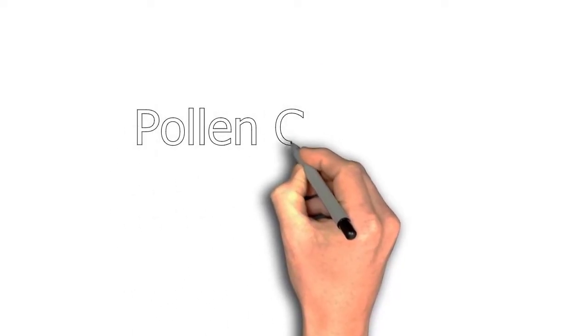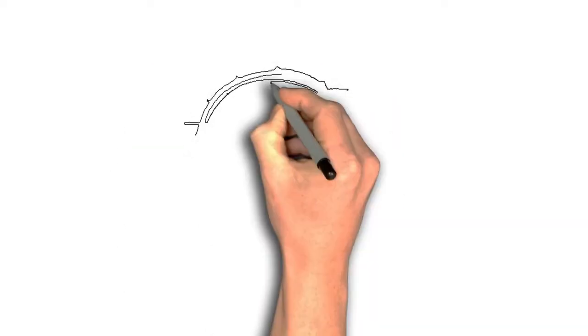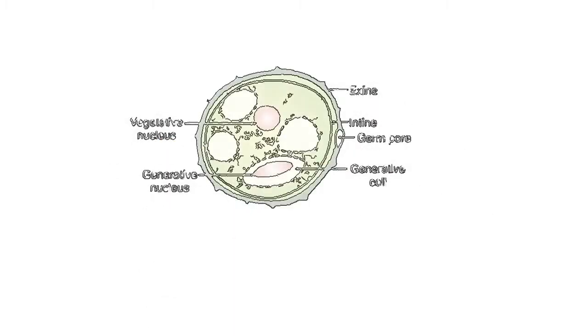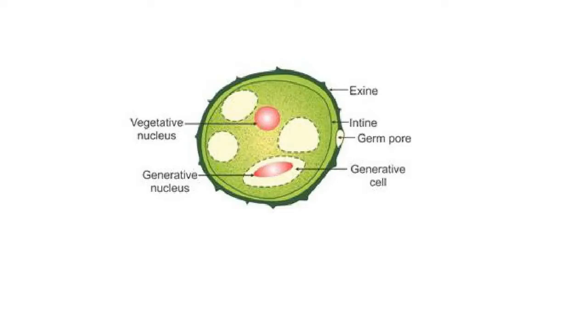Now the pollen grains. What are these pollen grains? The mature pollen grain is a cell with a double wall whose outer covering is called the exine and the inner covering is called the intine. The nucleus of this pollen has already divided into a tube nucleus and a generative nucleus. The generative nucleus is the male, and at this stage the pollen is transferred to the stigma due to pollination.